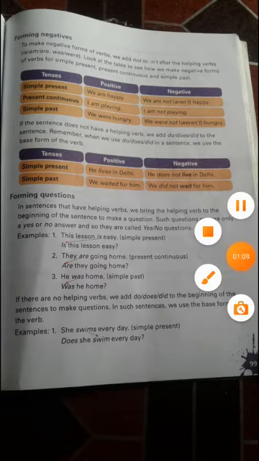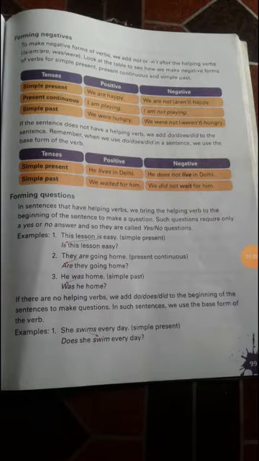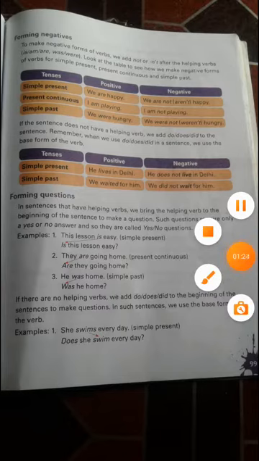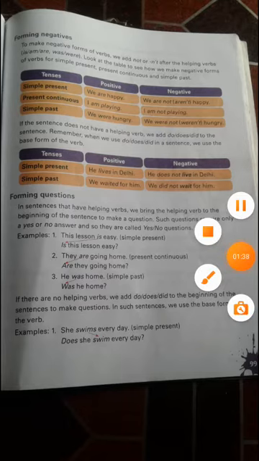Like at 10 o'clock you have your breakfast, and at 2 o'clock you have your lunch. Like I am having lunch now, so it comes under present continuous. And at 4 o'clock you have your tea, so I am having my tea. Words like these come under present continuous. Of course it is present, the activities are being done today only, but continuous means you are doing it right now, it is continuing right now. That type of sentence comes under present continuous. And past, I told you in the previous video, is when the thing has been done in the past, like yesterday.